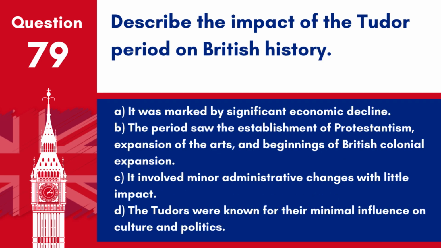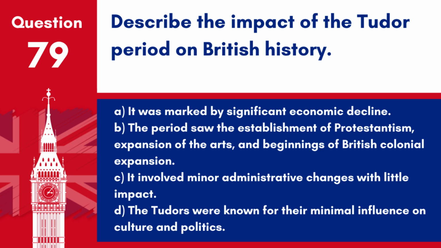Question 79. Describe the impact of the Tudor period on British history. A. It was marked by significant economic decline. B. The period saw the establishment of Protestantism, expansion of the arts, and beginnings of British colonial expansion. C. It involved minor administrative changes with little impact.